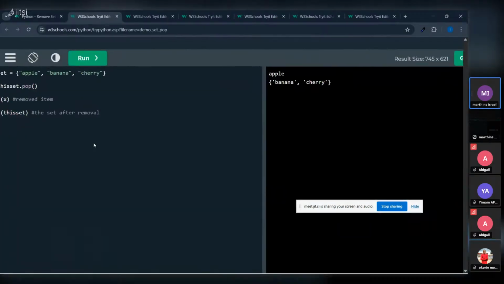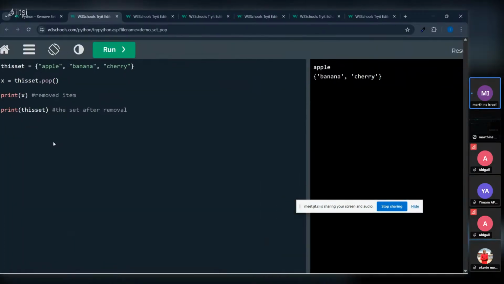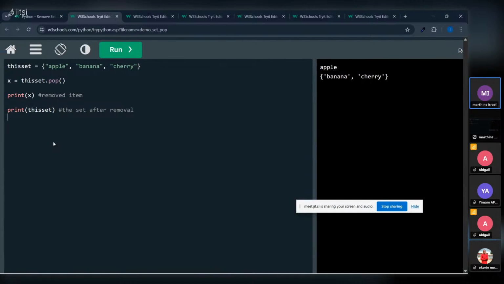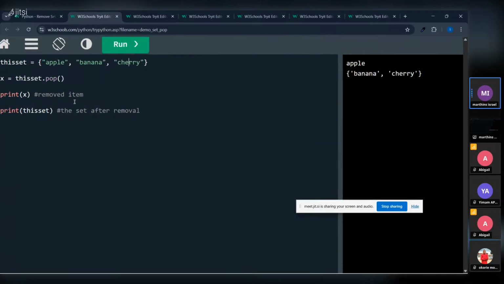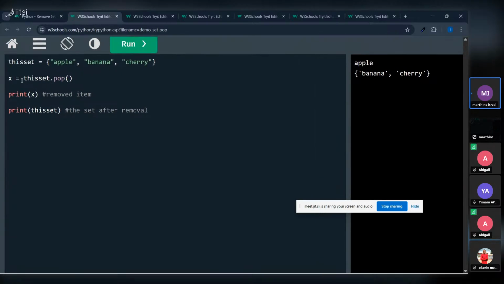In case you are going back to check on your own, as you can see here, we had apple, banana, and cherry. Now they are testing what they are doing here. They are saying, let's remove the item. Let's use pop and test what will happen. Let's see what will happen.